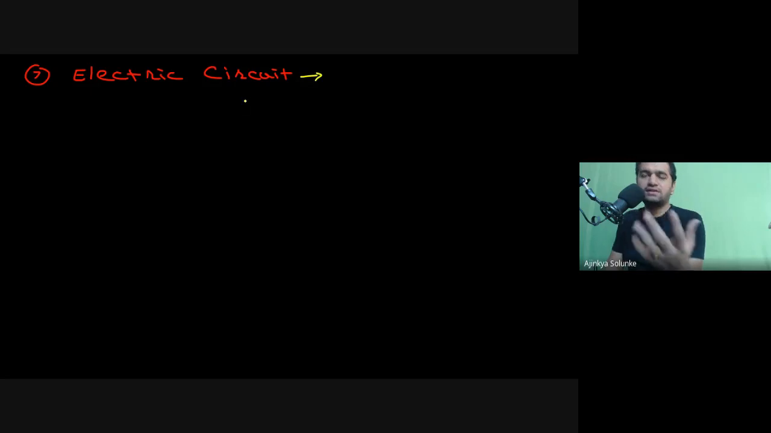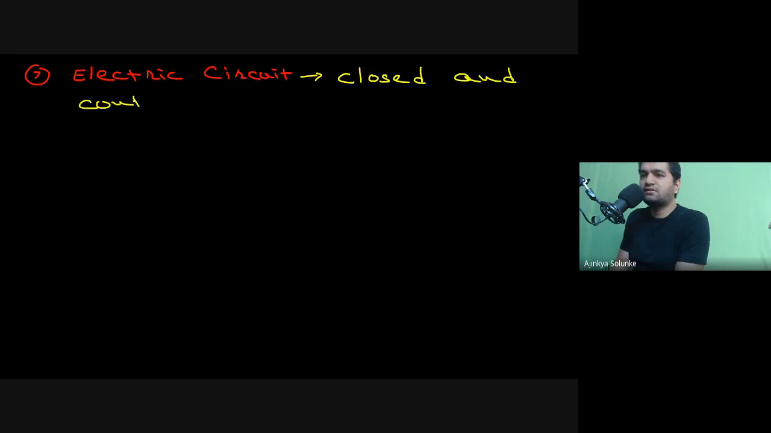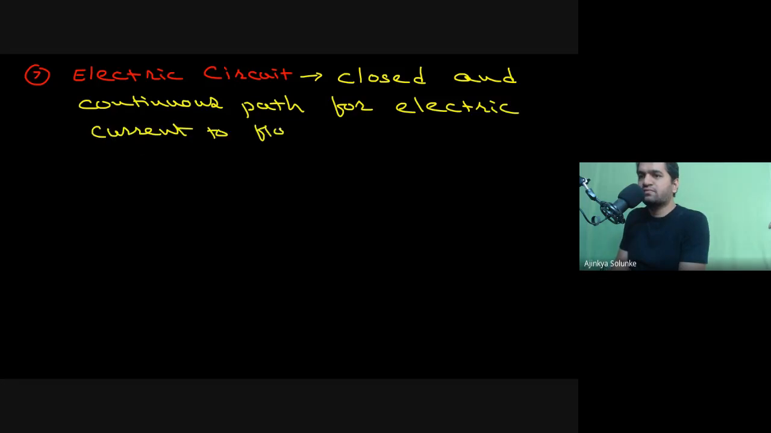Your circuit should be complete. So what definition can we write for this, your electric circuit? Electric circuit needs to be complete. It cannot be cut in between, right? So what we have to say is, electric circuit is nothing but a closed and continuous path for electric current to flow. That is the electric circuit.